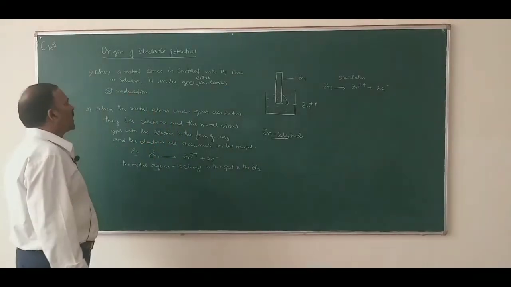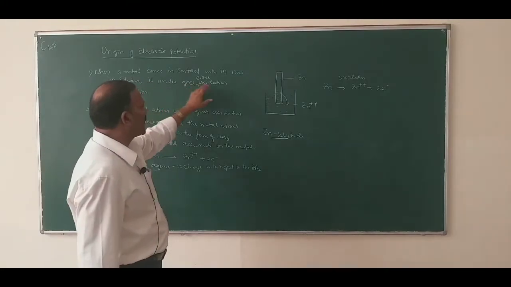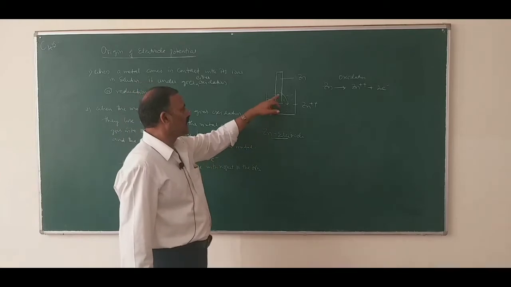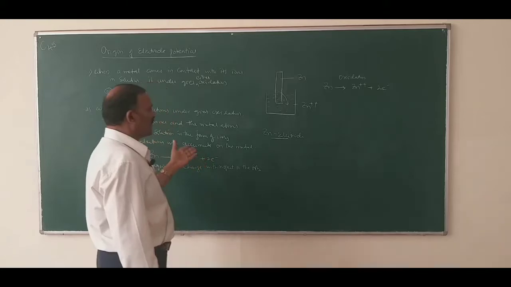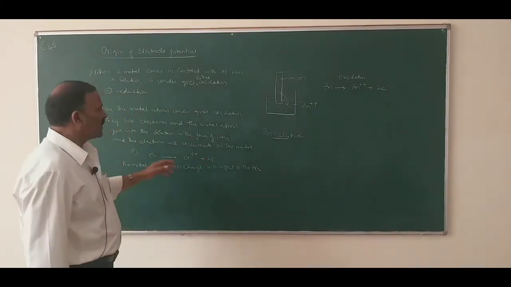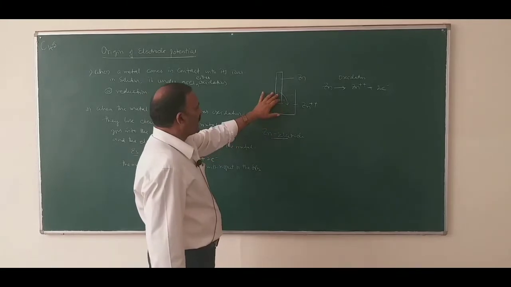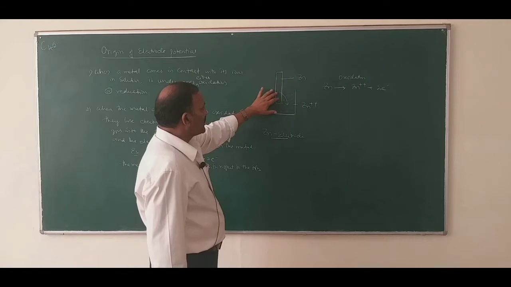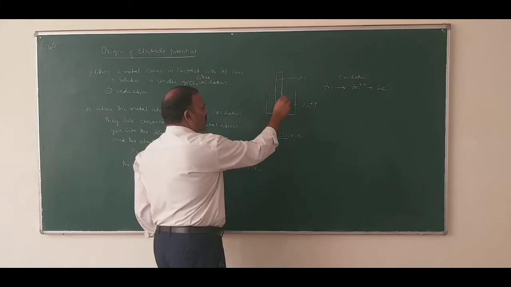So when a metal comes in contact with its ions, it undergoes either oxidation or reduction. What is oxidation? The metal atoms undergo oxidation. That means they lose electrons and are converted into ions. The ions go into the solution and the electrons remain on the surface of this metal. As a result, this metal acquires negative charge when compared to the solution.